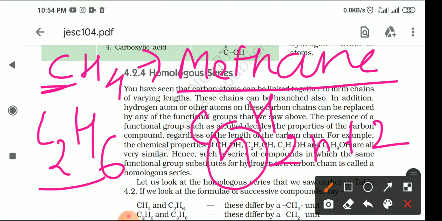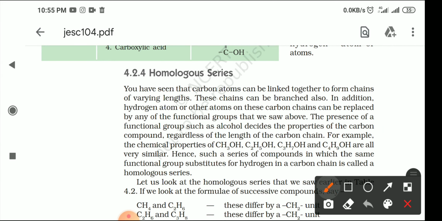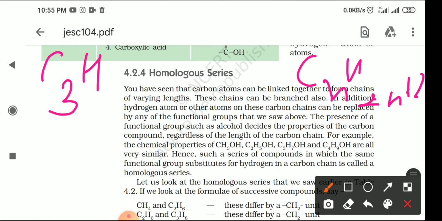Now what will be the name of this compound? There are 2 carbon atoms, so for 2 carbon atoms the prefix is eth. Because we are talking about the single bond, the suffix will be ane. So the complete name of this compound is ethane. If you put the value 3 in this formula, CnH2n+2, it means C3H, 3 times 2 is 6, plus 2 is 8. The third member of this family will be C3H8.